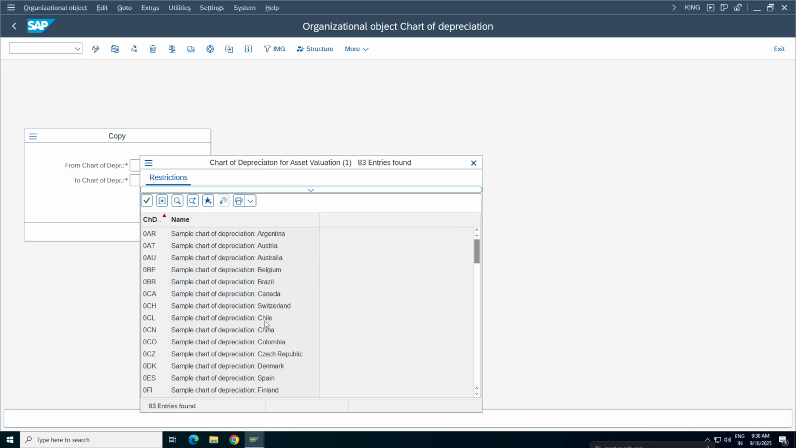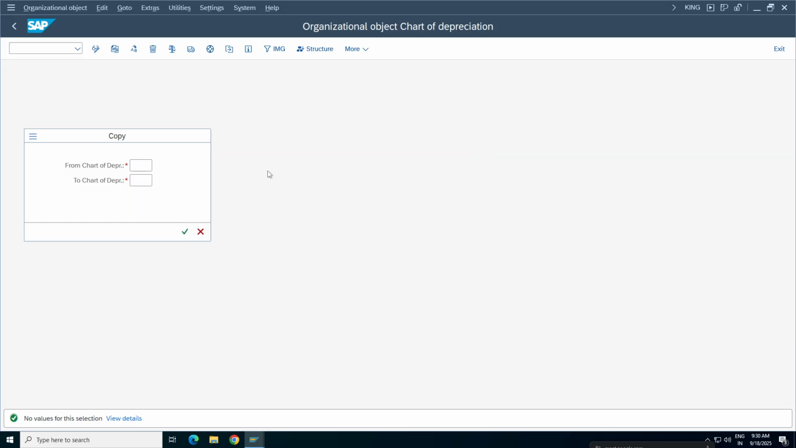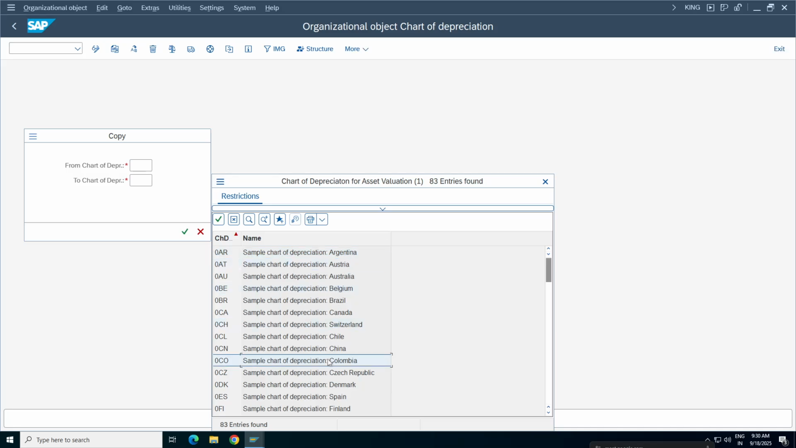So where is the Germany one? I took DE. Let me check, zero D. Is it the Germany one? It's not there, I don't know which one I took. In your system, it is there. Okay, yes, it's there here. The 1010 also you can consider, it's not an issue. But in your case, it's zero D E, it starts with the zero.